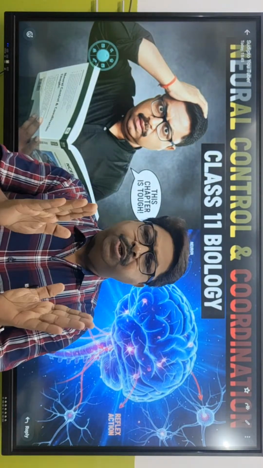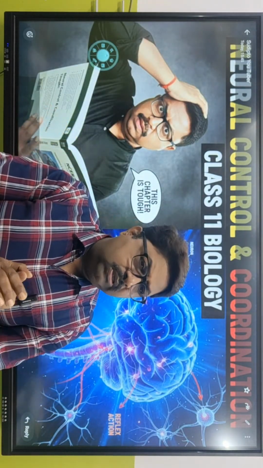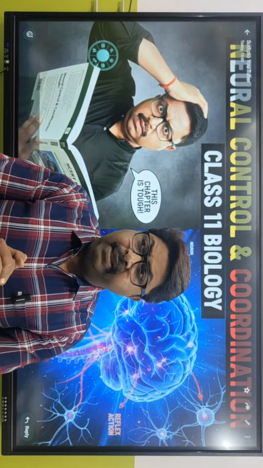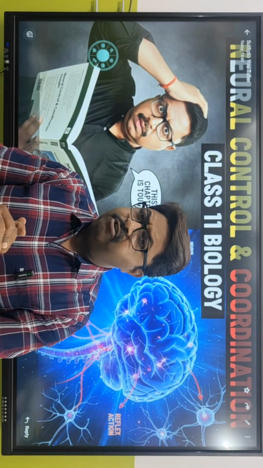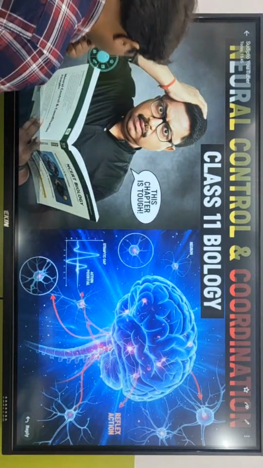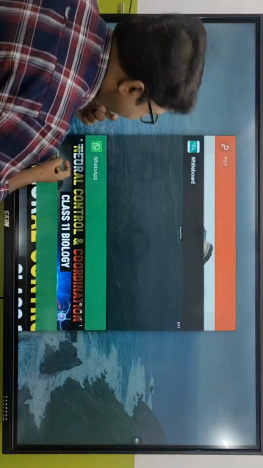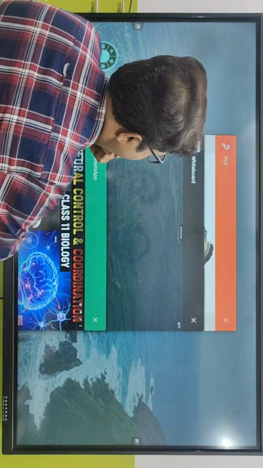Today, before we get into what NCERT has to say, we need to talk about many things about the brain. If you remember, have we talked about the meninges in the last class? I think we haven't talked about meninges. Have we? No. Chalo to dekh lete hain. First, let us get into the details of the brain and especially the meninges, and then we are going to get into the next part.